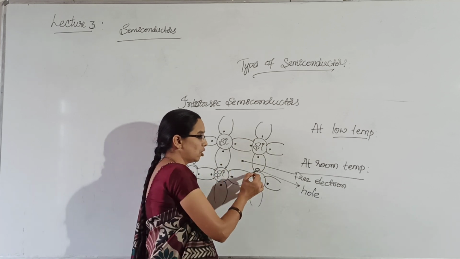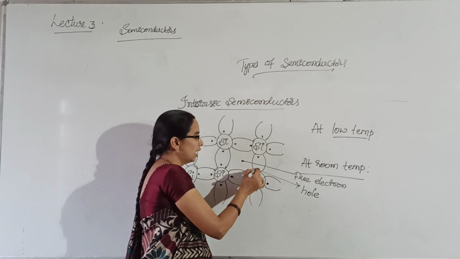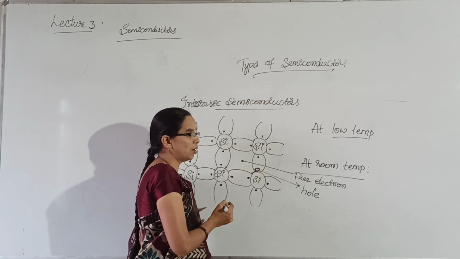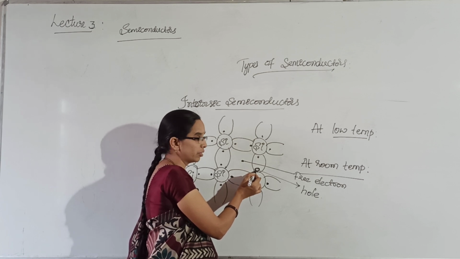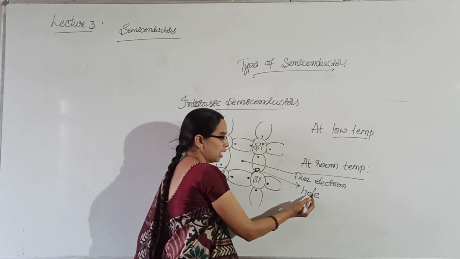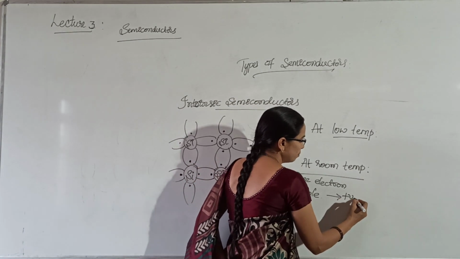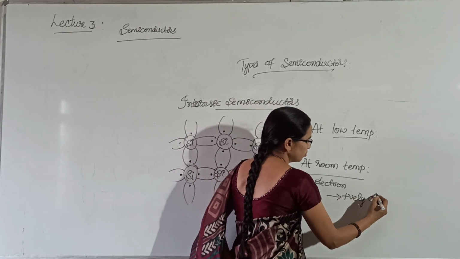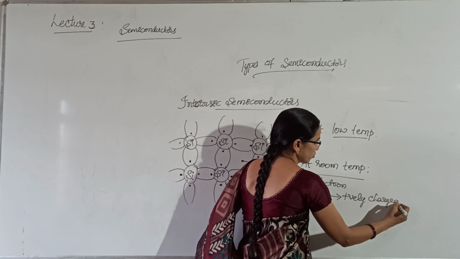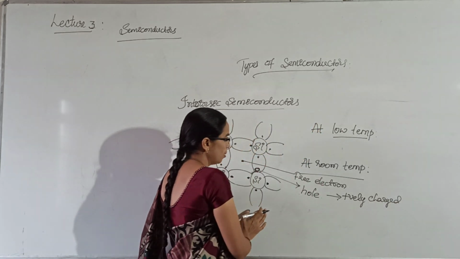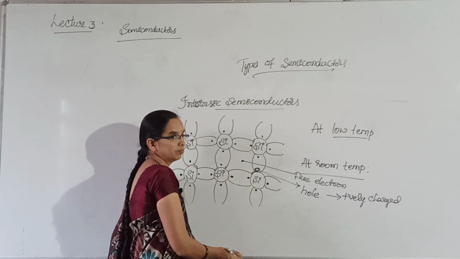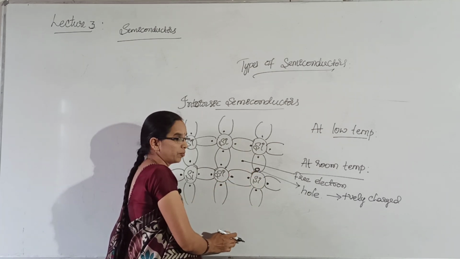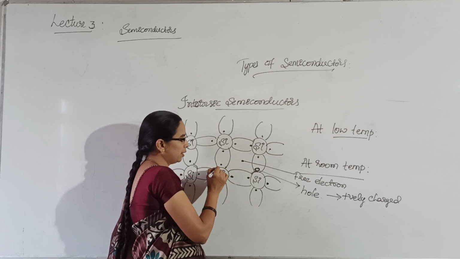That means this atom lost one electron and there is a vacancy created in the place of that electron jump, and that is called a hole. And this hole is positively charged. It has a positive charge, and this hole will not keep quiet.